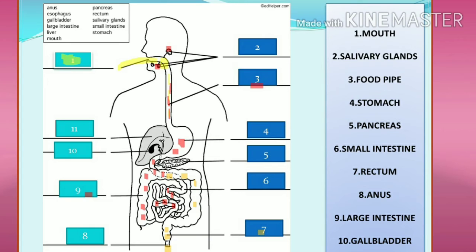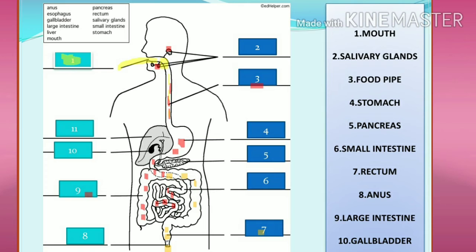Number 11 is liver, gallbladder and pancreas. These 3 are glands and they secrete only juices, so that the food which is there in the small intestine can be easily digested. Food never passes through liver, gallbladder and pancreas. Now in the small intestine, which is the 6th one, food is easily digested and absorbed.